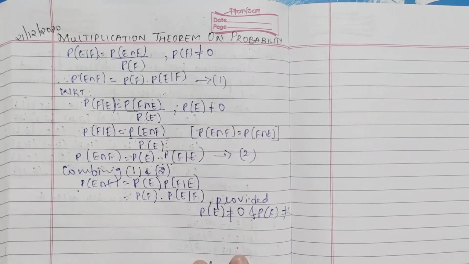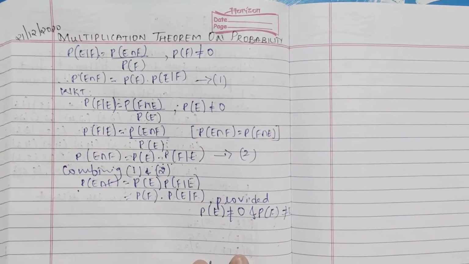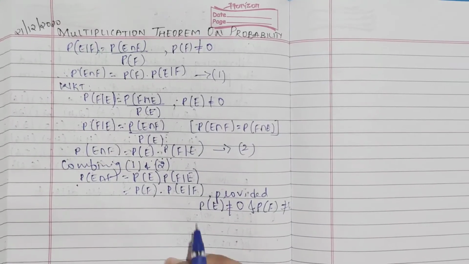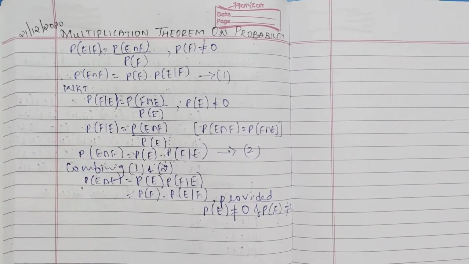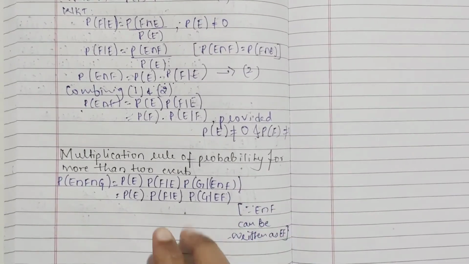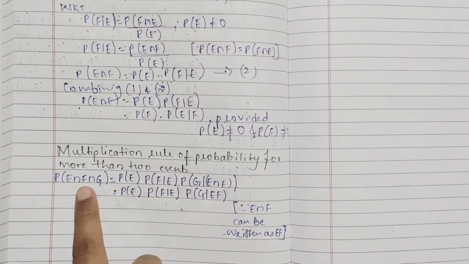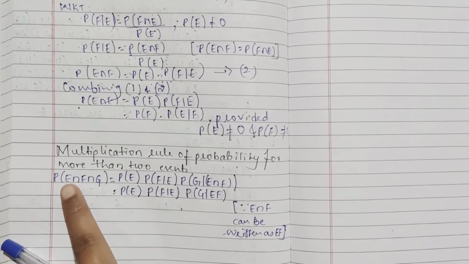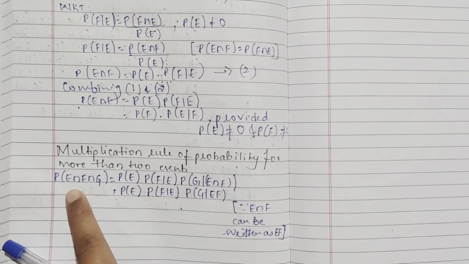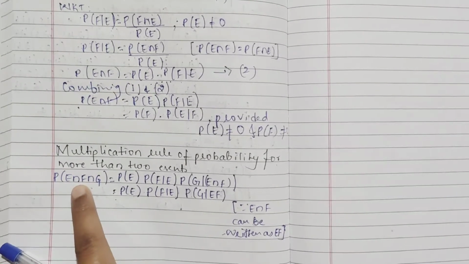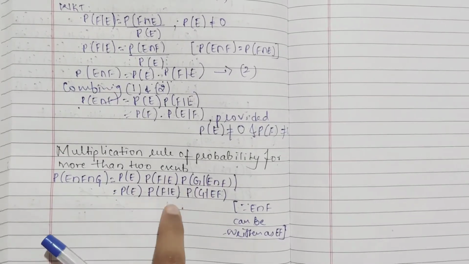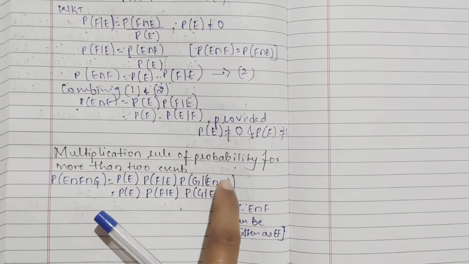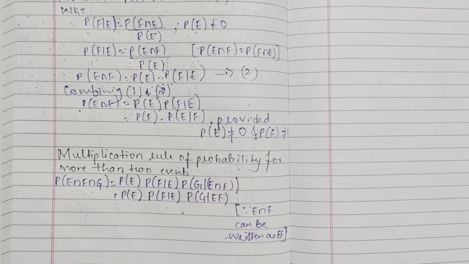If there are more than 2 events, how can we write? For example, P(E intersection F intersection G) can be written as P(E) into P(F|E) into P(G|E intersection F). This E intersection F can be written as EF, so P(G|EF).